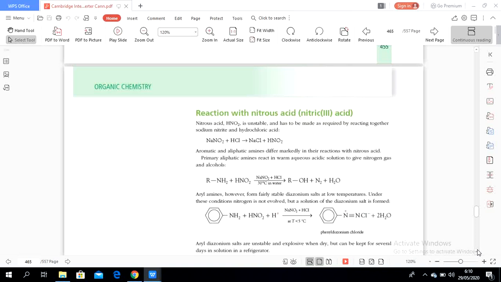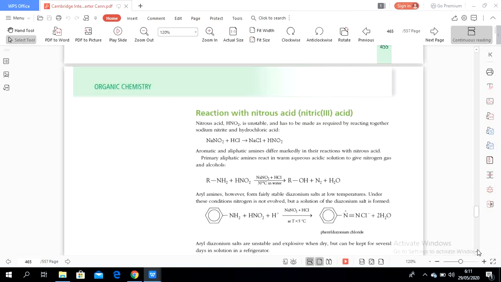HNO2 is unstable and has to be made as required by reacting together sodium nitrite and hydrochloric acid. So sodium nitrite is a salt. Salt reacts with acid to produce another salt and another acid.